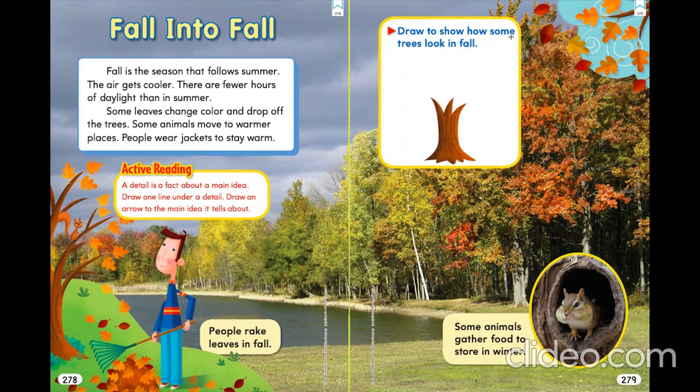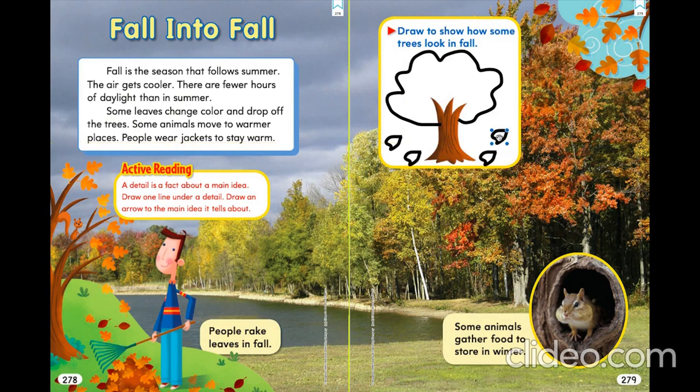Draw to show how some trees look in fall. So in fall, there are not many leaves green in color. They start turning orange and yellow, and they have dusky colors. Some trees start losing their leaves, and it starts to fall. That's the reason we call this season fall, because trees start losing their leaves.